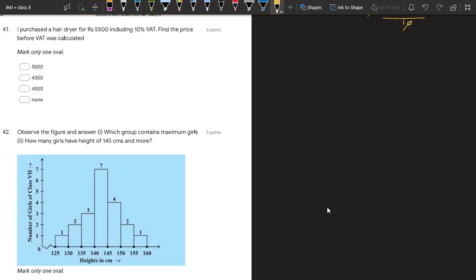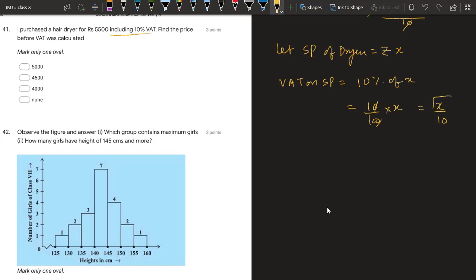41. I purchased a hair dryer for rupees 5500. So this is the price that I have purchased. It is including the VAT of 10%. Find the price before VAT was calculated. So actually they are asking for the selling price of this dryer. So let the selling price of dryer be rupees X. We know the price after, let us find the VAT on this. So VAT on selling price is given by 10% of X, that is 10 upon 100 into X, or you can say X upon 10 rupees is the VAT. X is the selling price.